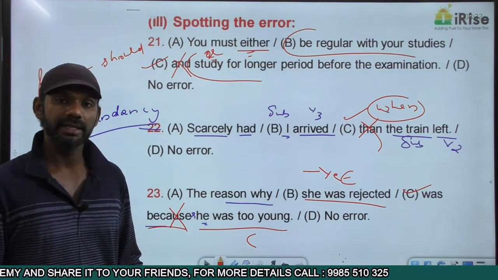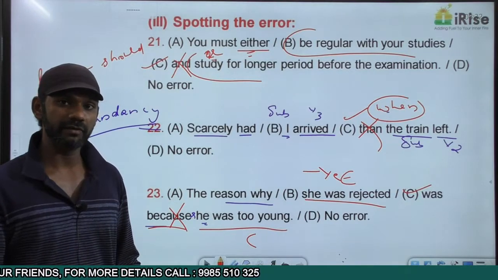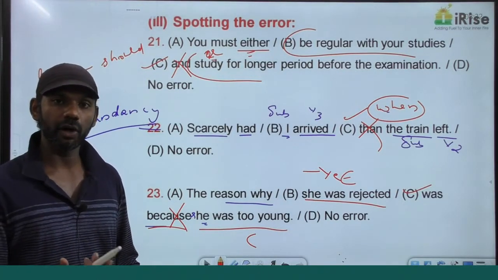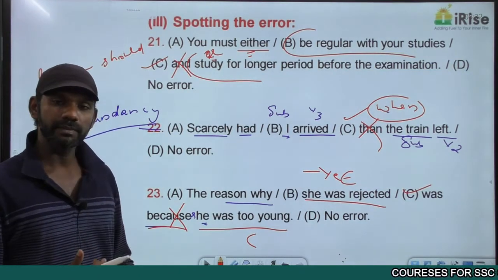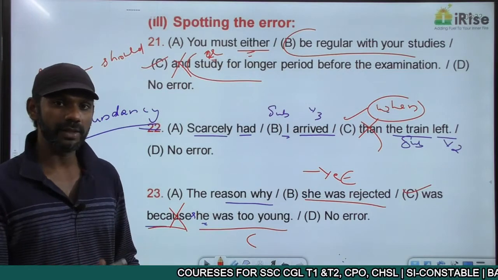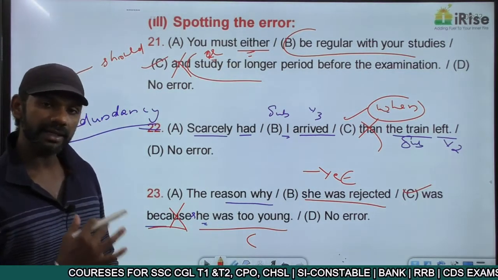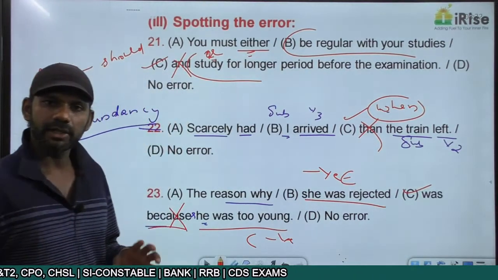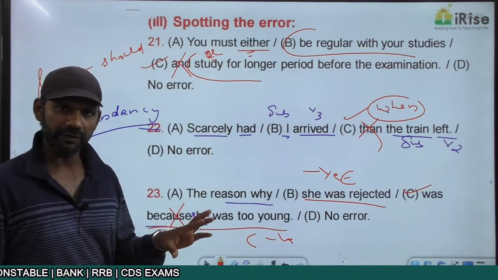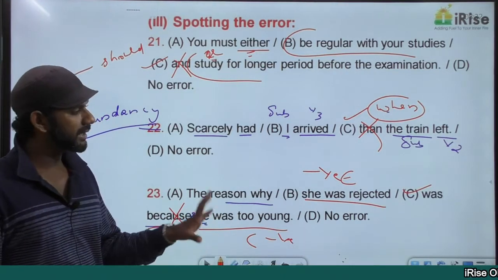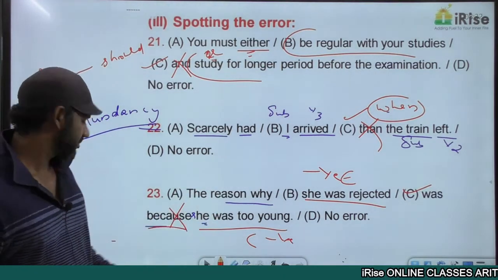Too innocent. Now people who are too innocent must be careful about them. They'll try to cheat us. They'll be cunning. Too innocent, too intelligent, all these are negative. Too means something that is unnecessary, extra. So too smart is over smart. So she was too young is negative. The reason is negative. The result is also negative. The concept of cause and effect indicators is completely fine. The only thing is, in this statement we have an error with redundancy, and the error is in part C.